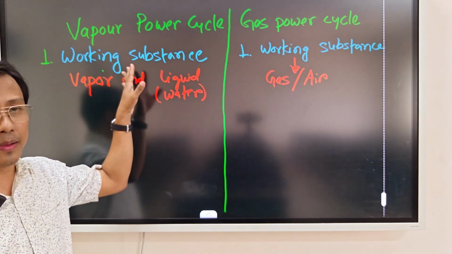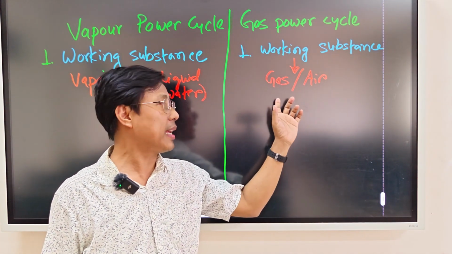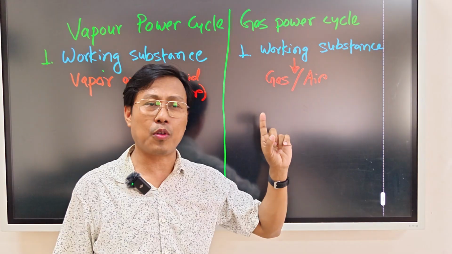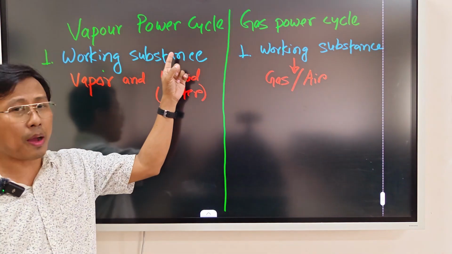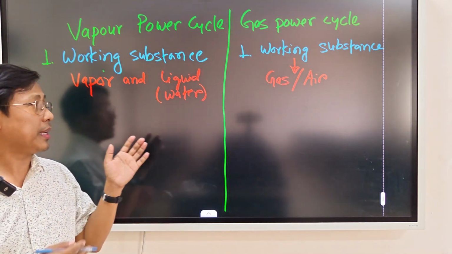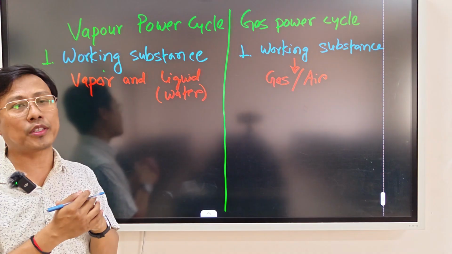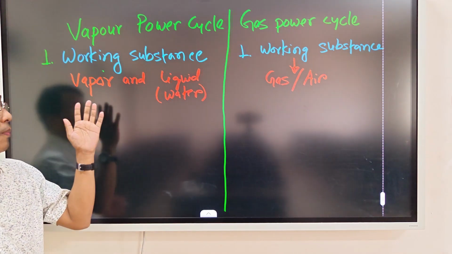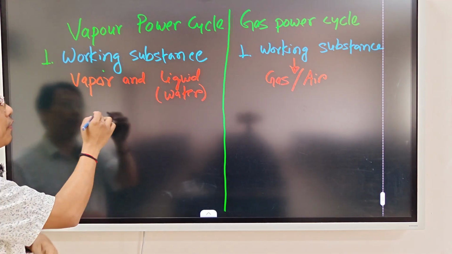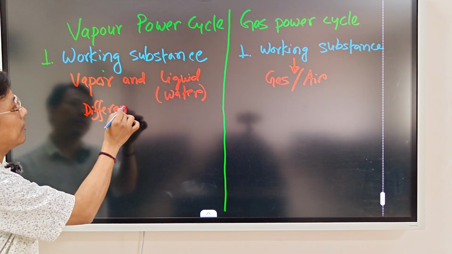So in the first respect, these two power cycles are different because their working substances are different. Here the working substance is vapor and liquid, and here the working substance is either gas or air. Here we have only a single phase of working substance, but in the vapor power cycle we have different phases. At some points of this power cycle the working substance will be liquid, at some points there will be vapor condition.